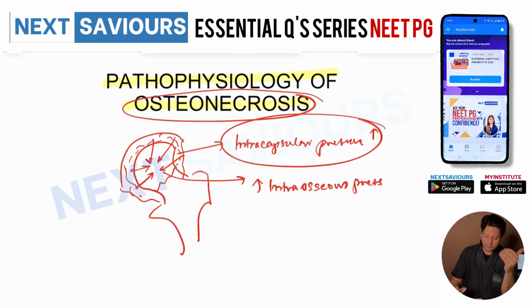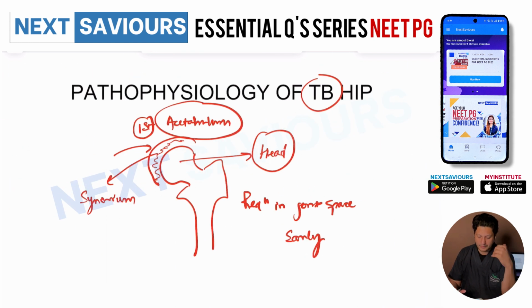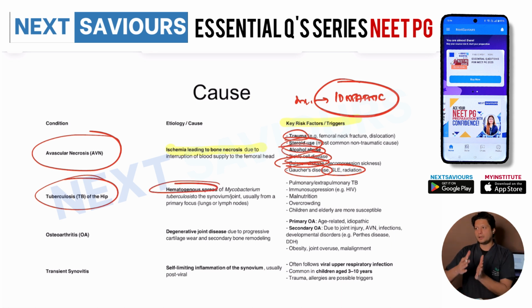Now, if you go back to the question, the third hint which is provided to you is that there is no history of trauma, but the patient was on glucocorticoid because of some autoimmune disorder he is suffering from. So that is a cause which you are going to add as a hint for concluding the diagnosis. As far as tuberculosis is concerned, you already are aware the cause is Mycobacterium tuberculosis, and the hip joint is affected as a secondary joint because of hematogenous spread.